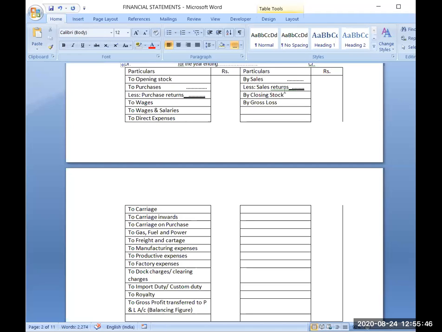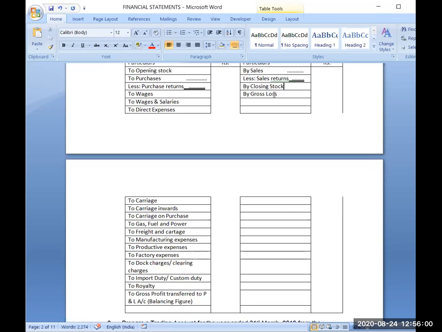Now these are your incomes. Sales is your income, and these are your expenses. So this is the expense side and this is the income side. If income is greater than expense, what will you get? Tell me. If income is greater than expense, then what will you get? Profit or loss?